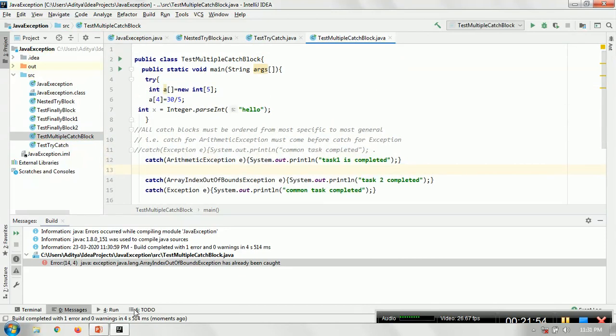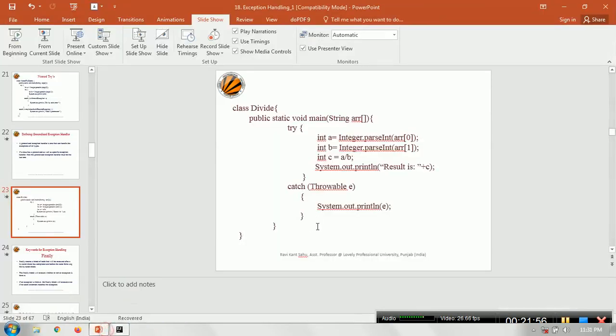Okay, so hopefully the idea is clear. Now instead of the exception class, you can use the throwable class also. If you still remember the hierarchy, we have throwable at the first level and then we have exception and error. So throwable and exception both work as a generalized exception handler.